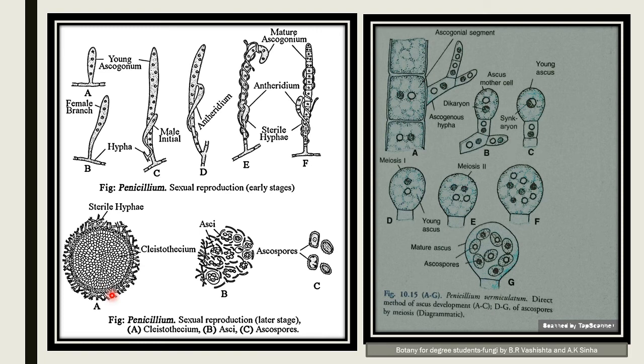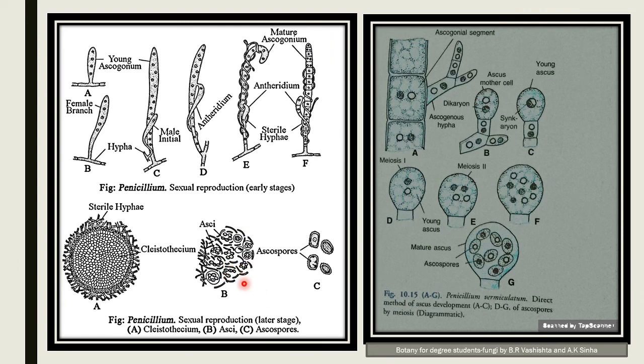There are numerous asci which are irregularly placed within the ascocarp, and upon maturity the ascus wall dissolves and the ascospores float in the nutritive fluid in the cleistothecium. So this is the ascus wall, which upon maturation breaks, and the ascospores are liberated into the nutritive fluid of the cleistothecium.